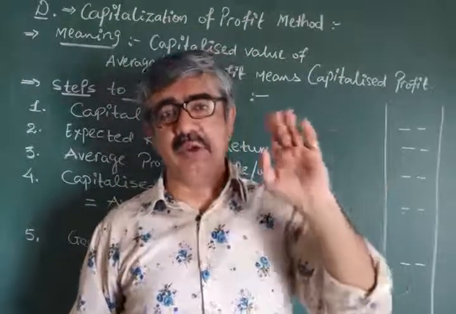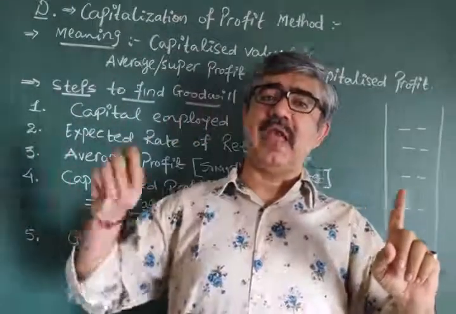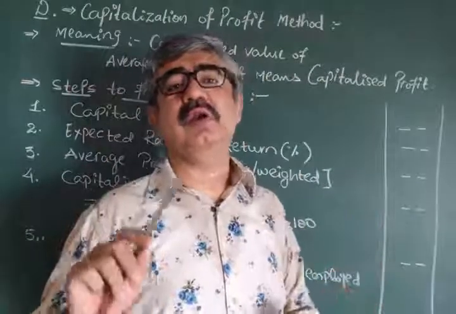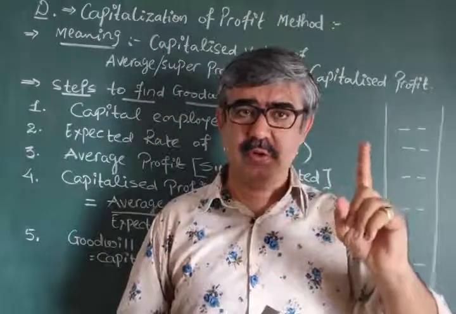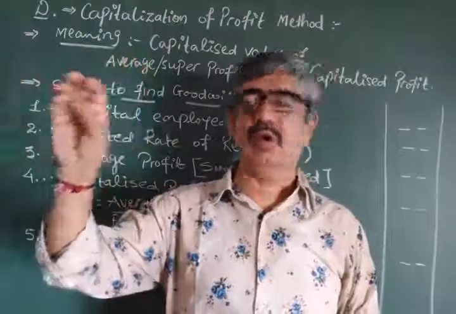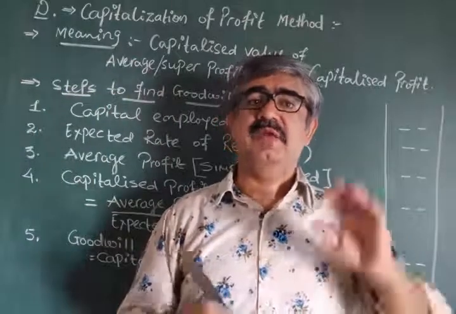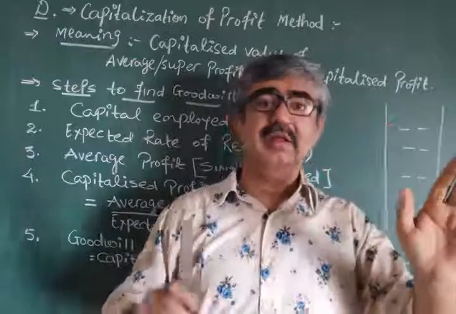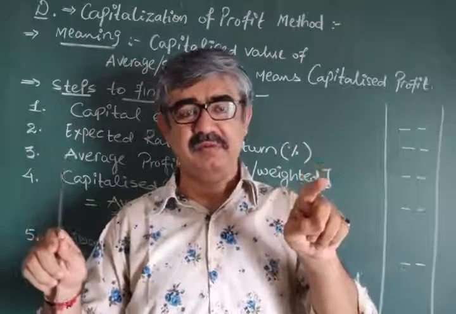We invested 1 crore. Industry's average is 1 crore 20 lakh. We invested 1 crore, the industry is investing 1 crore 20 lakh, almost the average investment of all the firms. And we are earning 10 lakh. They are also earning 10 lakh. It is a condition: similar profit.